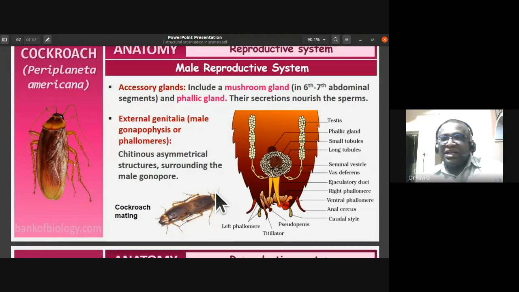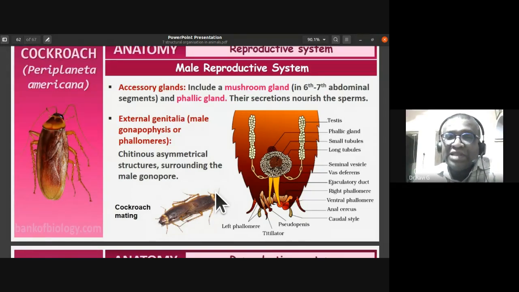See the external genitalia here. In other higher animals, it would be just the penis as the external genitalia. But here the external genitalia is the male gonapophysis or phallomeres. So you have left phallomeres, right phallomeres, and ventral phallomeres. They are the male gonapophysis or phallomeres. There are also pseudopenis-like structures: chitinous asymmetrical structures that surround the male gonopore.